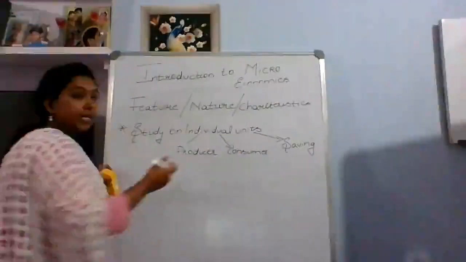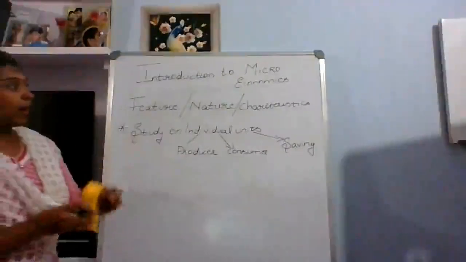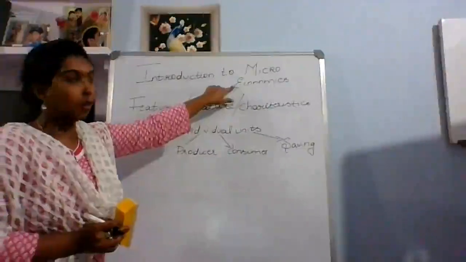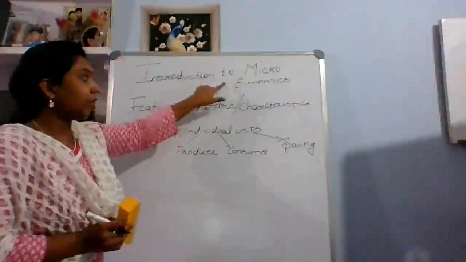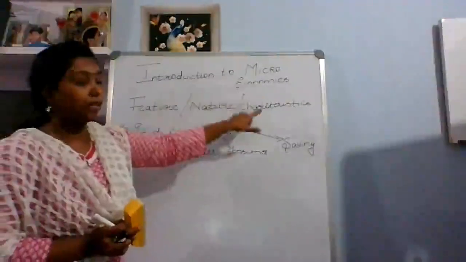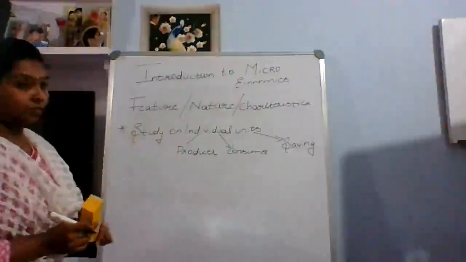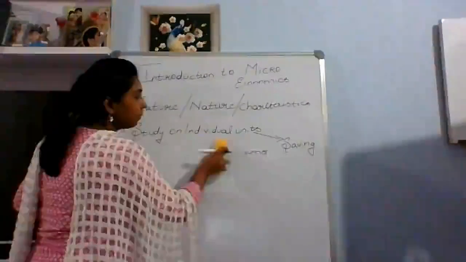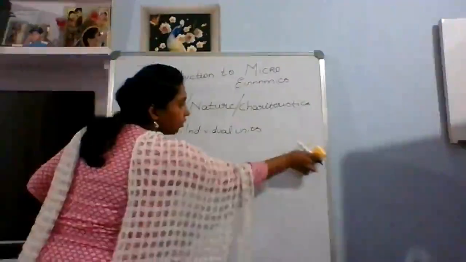The very easy thing is, when you understand the meaning of microeconomics, a few keywords in the meaning can become your characteristics, your nature, or your features of it. That is the best way to remember. If you remember the meaning of it, it is easy for you to draw the features of it.